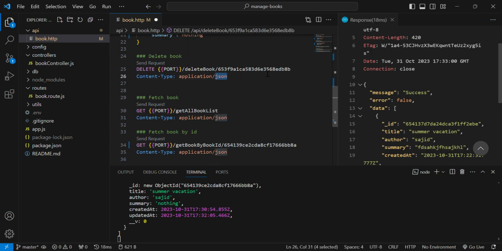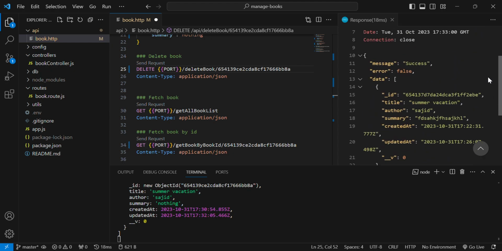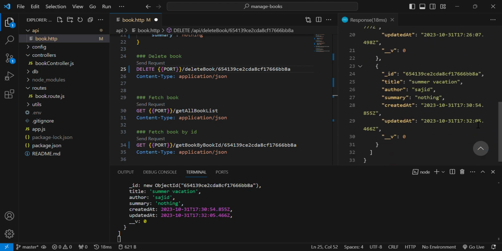After that, to check that the data is coming from the database or not, I check this API. Right now we have two entries, summer vacation Sajid nothing and summer vacation Sajid nothing, which I already created at 22:31, which is 10:30 p.m. Right now it's 11 p.m., so it is different, and I created this new one, which is like this one.